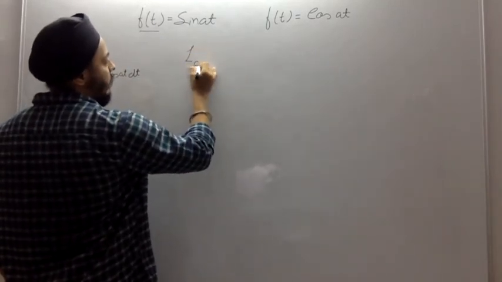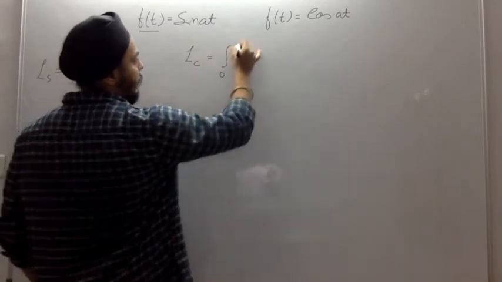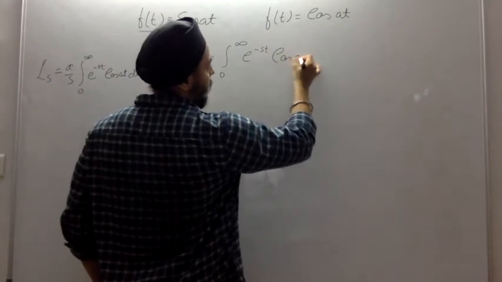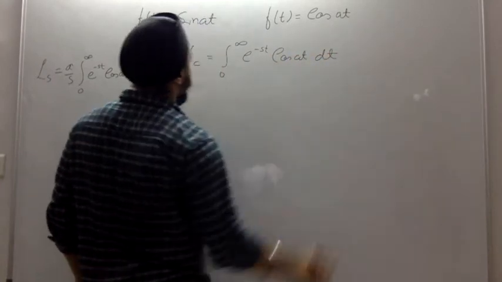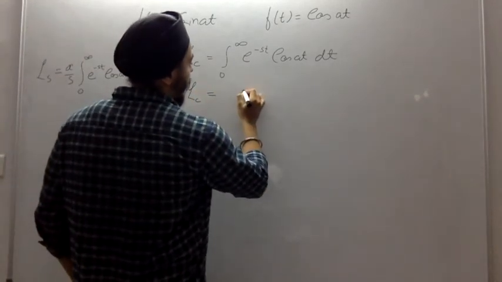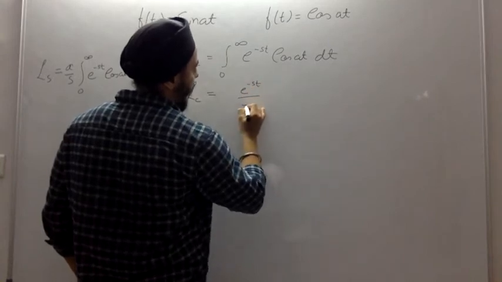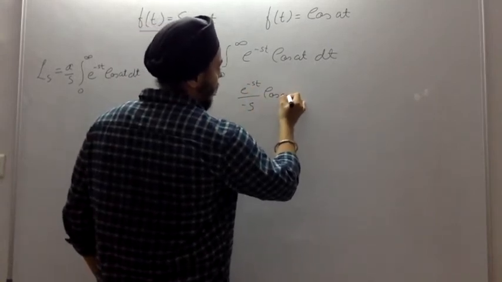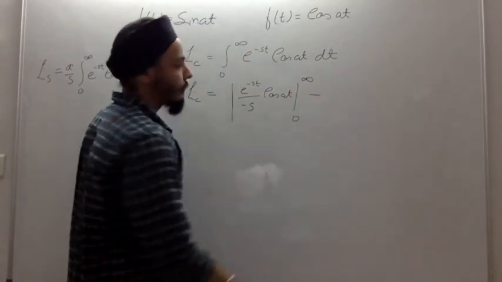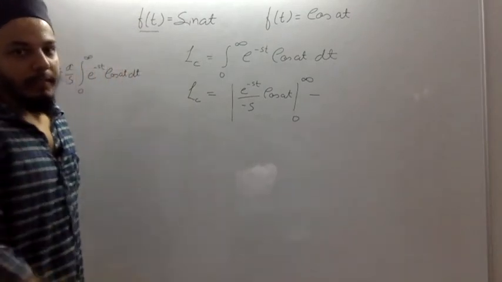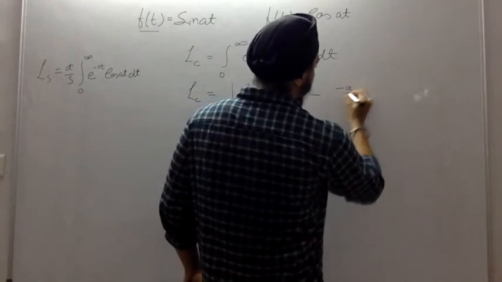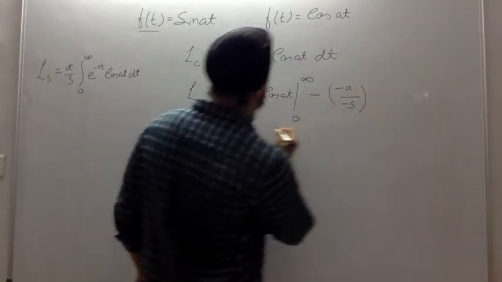So we will write L of c, which is equal to the integration from 0 to infinity of e to the power minus st cos of at times dt. Now L of c will be equal to e to the power minus st by minus s, cos at, going from 0 to infinity, minus of the differentiation of cos, which will be minus sine, so minus a sine at. Hence minus a will come outside, so minus a over minus s, this minus s is from here,